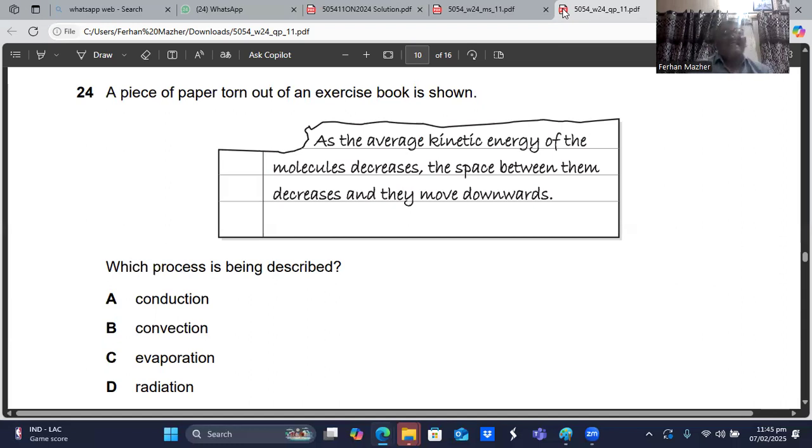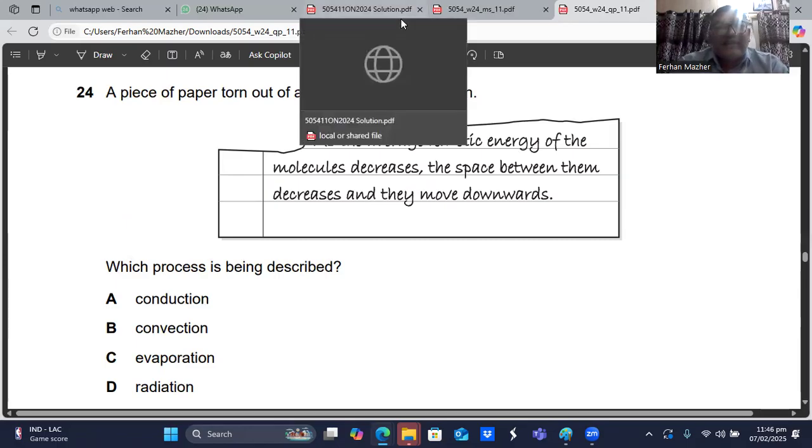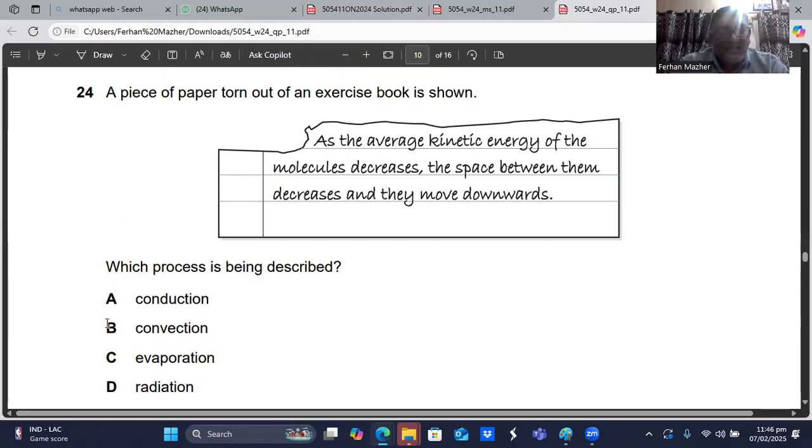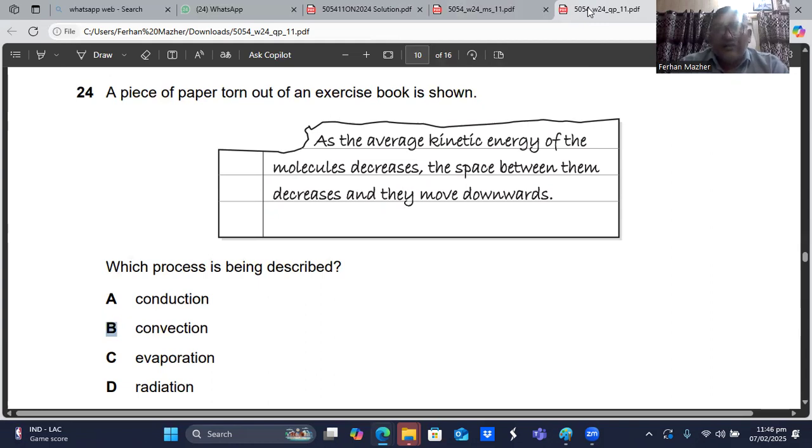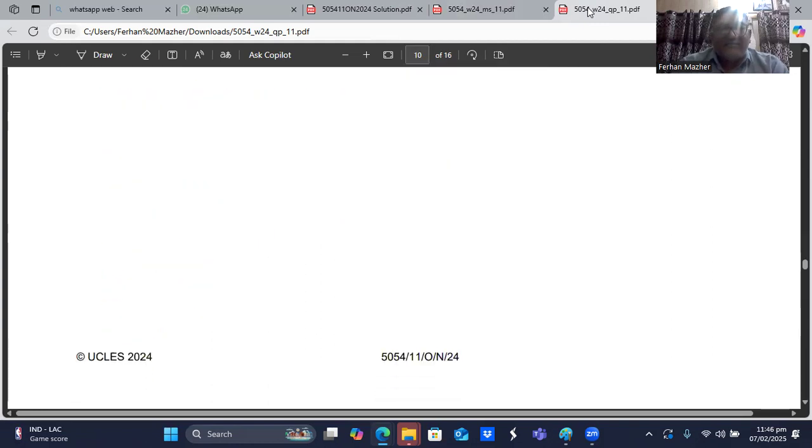So which process is being described? I hope this is convection, the transfer of thermal energy by convection, in which when the temperature decreases, the particles come close to each other, they slow down, the density increases, and they start moving downward, and a convection current is set up. So we think B is the choice. So our answer is right, sir.